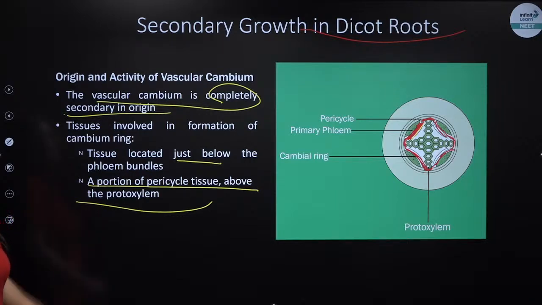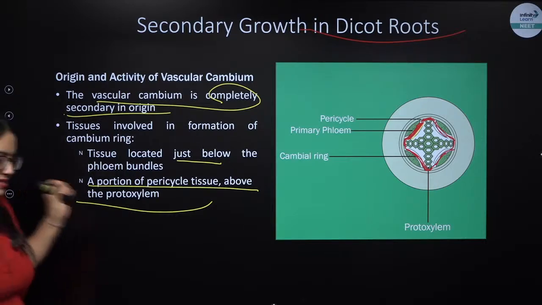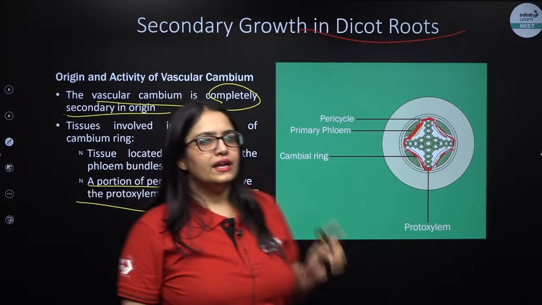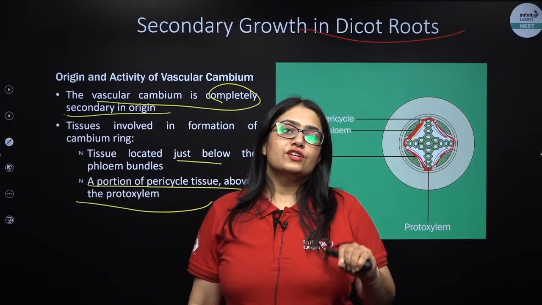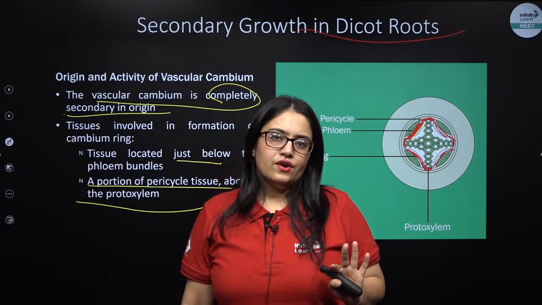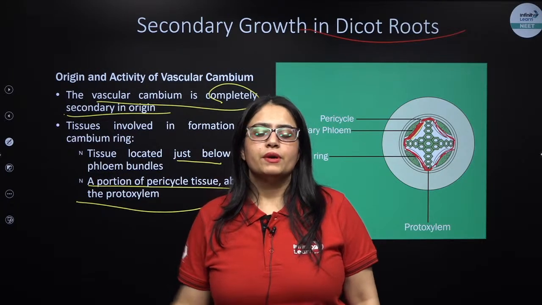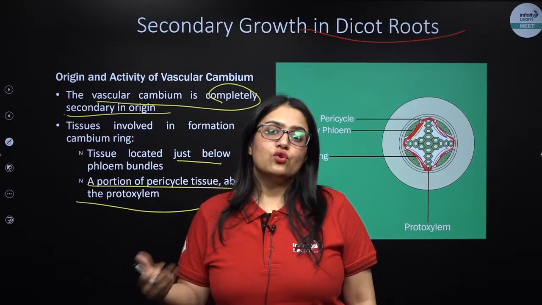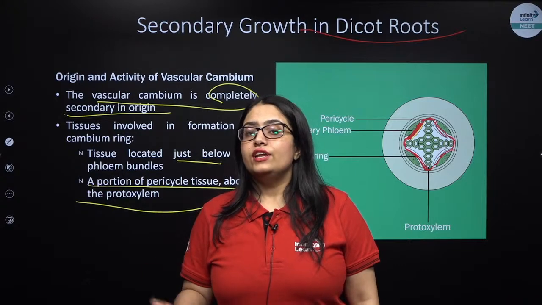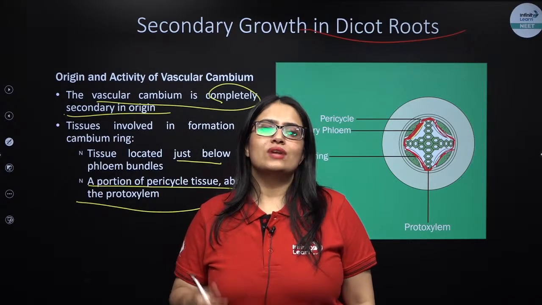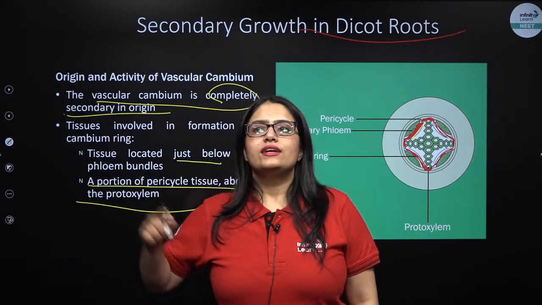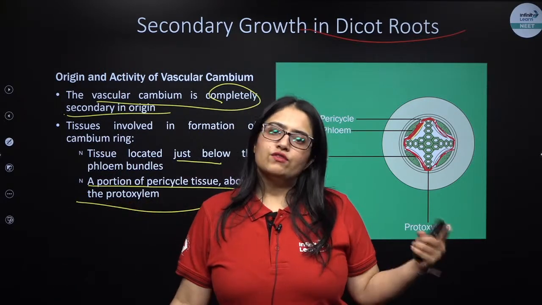Any doubts till now? Now when it comes to the vascular cambium in a dicot stem, it is mixed in origin. It is primary as well as secondary. If you remember, vascular cambium in a dicot stem is made up of interfascicular and intrafascicular, right? Intrafascicular was formed during the primary growth itself. Then during secondary growth, the medullary rays present between the intrafascicular cambium become meristematic by undergoing de-differentiation, and lead to formation of another cambium known as interfascicular cambium. So interfascicular was formed during secondary growth, intrafascicular was formed during the primary.